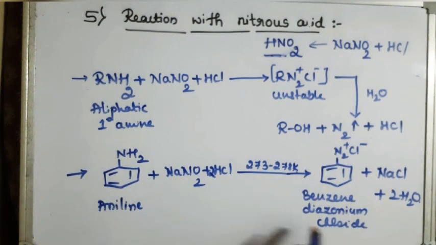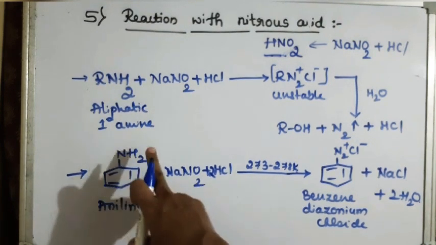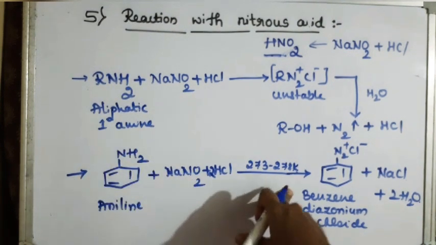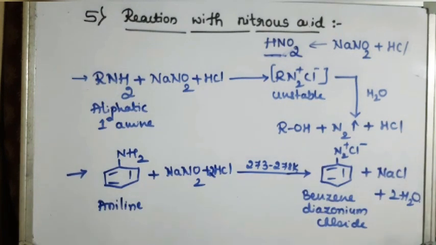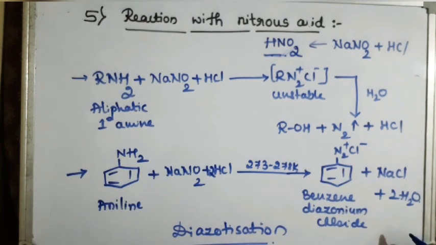Getting diazonium salt by the treatment of sodium nitrite in HCl with primary amines at 0 to 5 degrees Celsius is called the diazotization reaction. These diazonium salts are very important synthetic organic compounds.